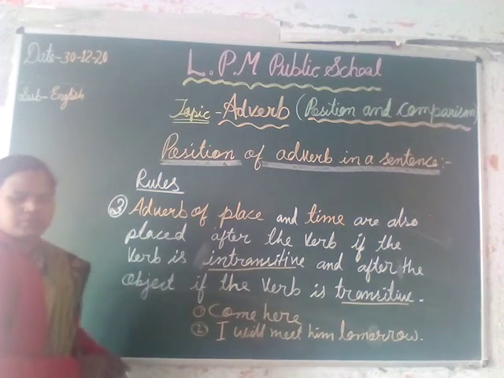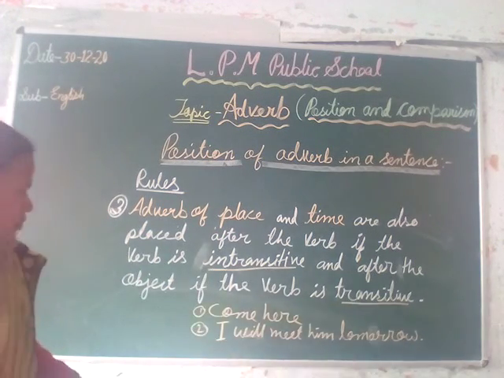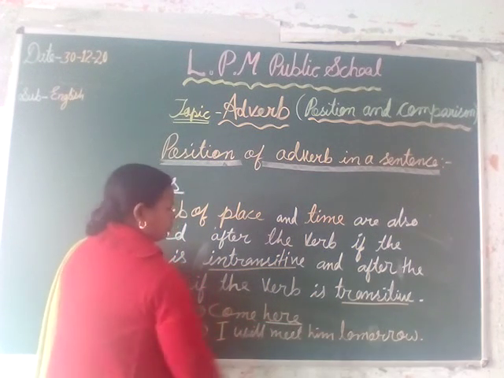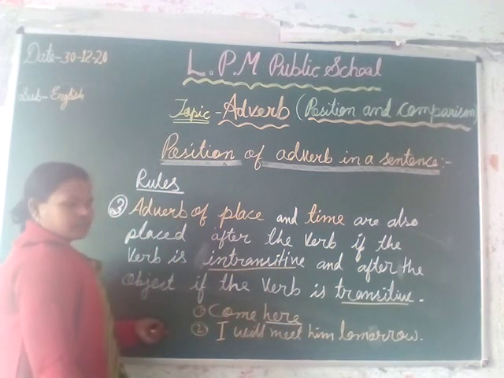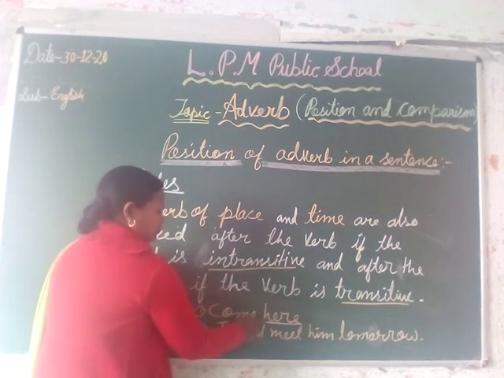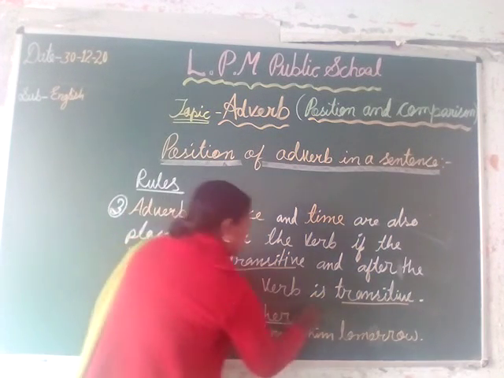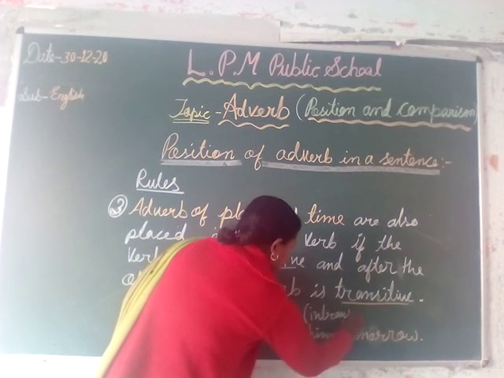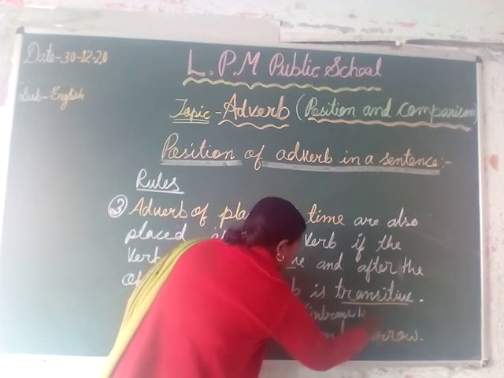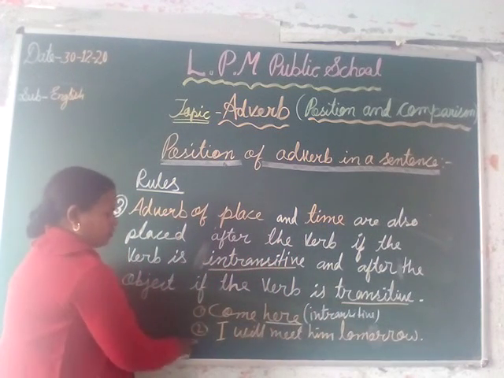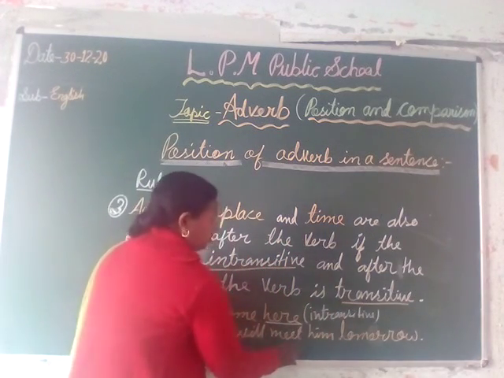Here the examples are given. Just come here. The word here shows place, so it is put after the verb. It is an intransitive sentence. And in the second example, I will meet him tomorrow.